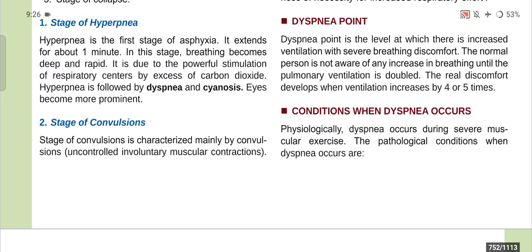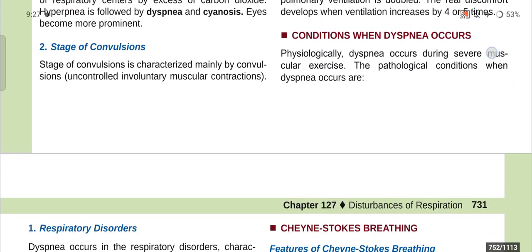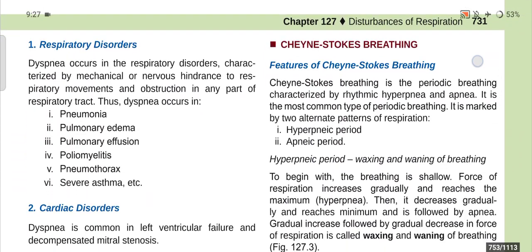And conditions when dyspnea occurs. Physiologically, dyspnea occurs during severe muscular exercise. The pathological conditions when dyspnea occurs are: one is respiratory disorder. Dyspnea occurs in respiratory disorders characterized by mechanical or nervous hindrance to respiratory movements and obstruction in any part of the respiratory tract.